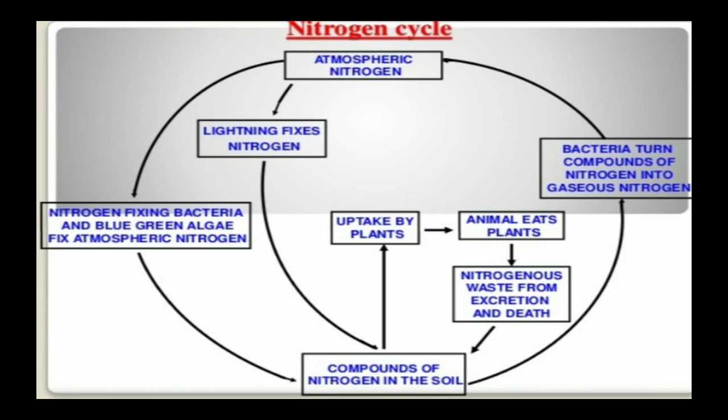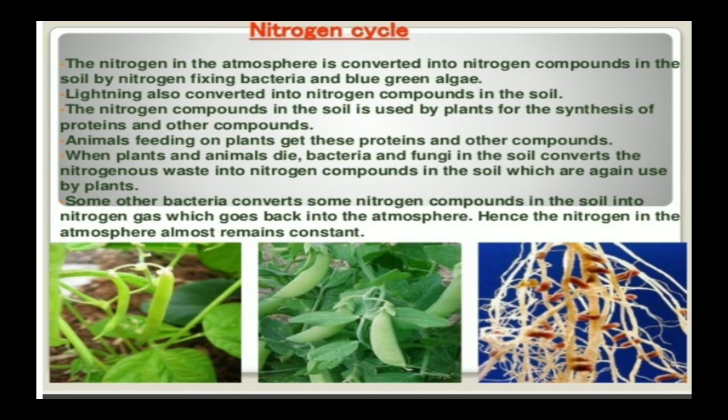There is one more second method. We will be getting atmospheric nitrogen through lightning. When lightning strikes, this atmospheric nitrogen gets dissolved in the water, and that comes into the ground, and then we get it. So it is taken by the plants, then animals, and then nitrogenous waste from these animals, and their death, will go again into the soil. So this is all about the nitrogen cycle.